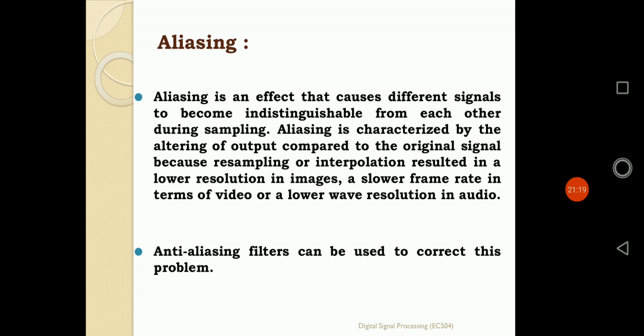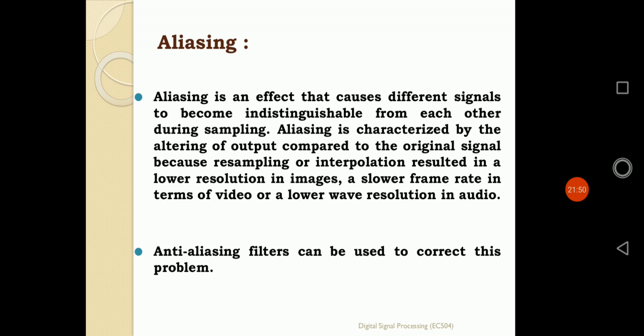Aliasing is characterized by the altering of output compared to the original signal, because resampling or interpolation resulted in a lower resolution in images, because there is an overlap between the signals. A slower frame rate is also there in terms of video and lower wave resolution in audio. That's why we have to follow the sampling theorem so as to avoid this aliasing effect.